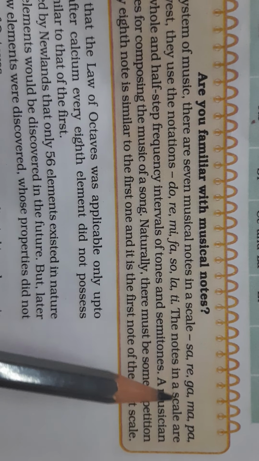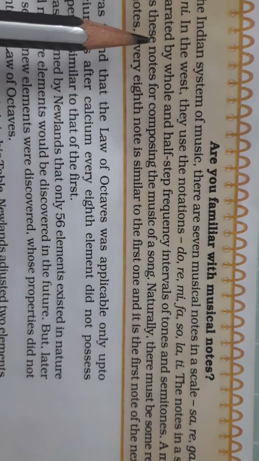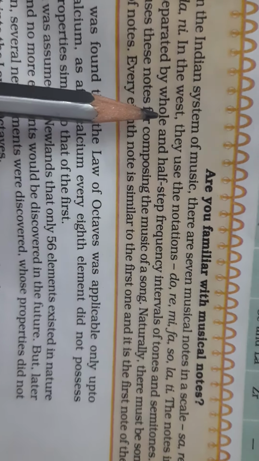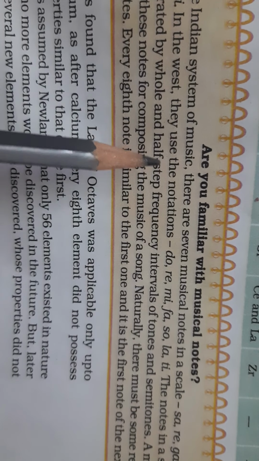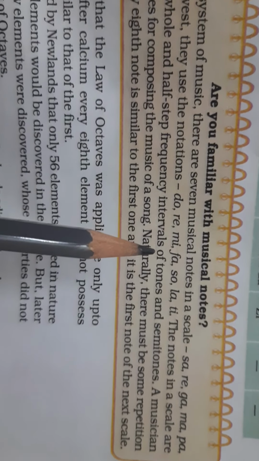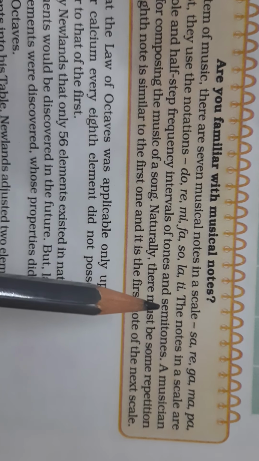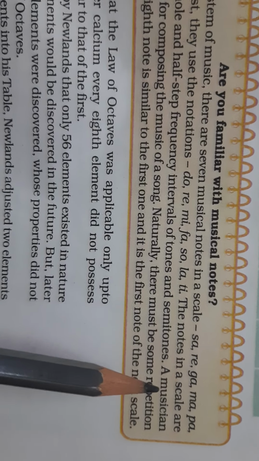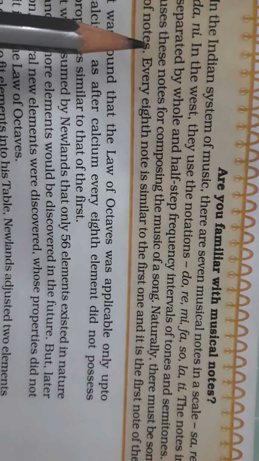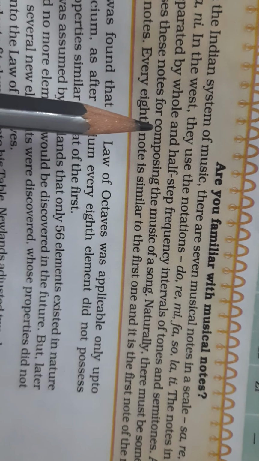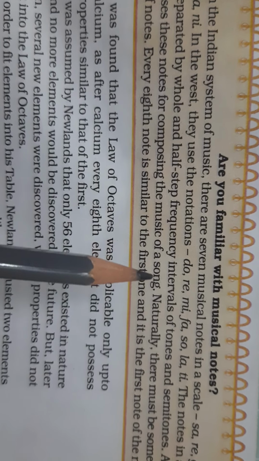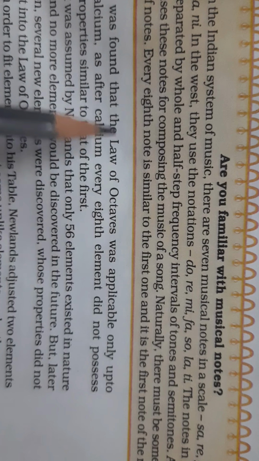The notes in the scale are separated by whole and half steps, frequency intervals of notes, tones and semitones. A musician uses these notes for composing the music of a song.